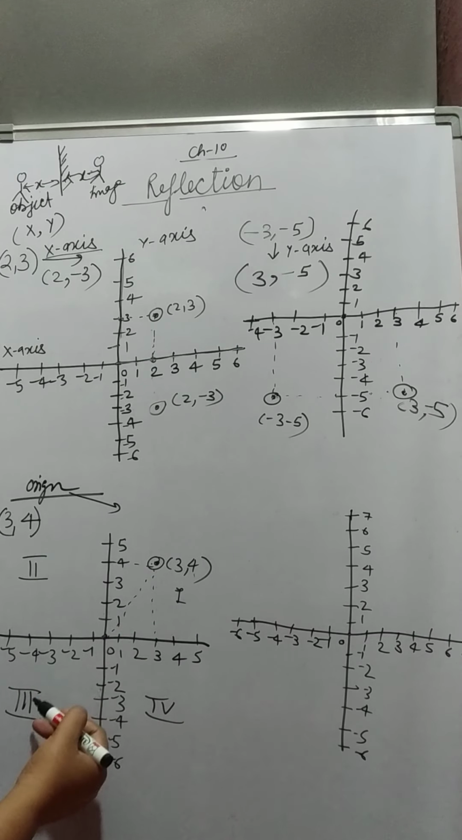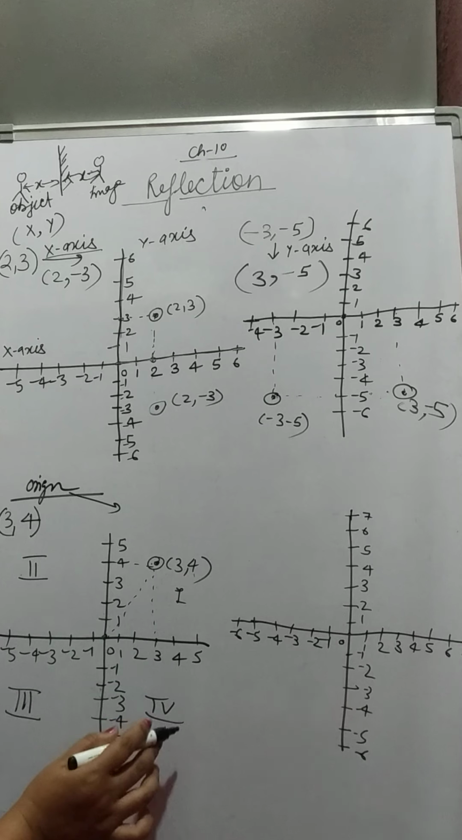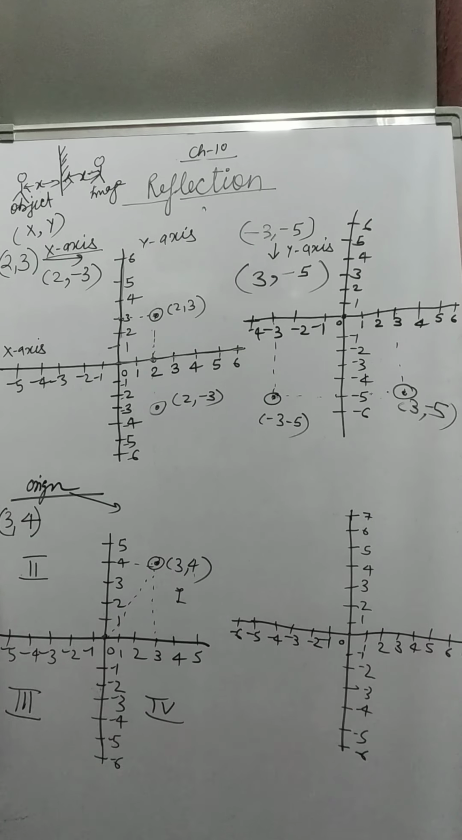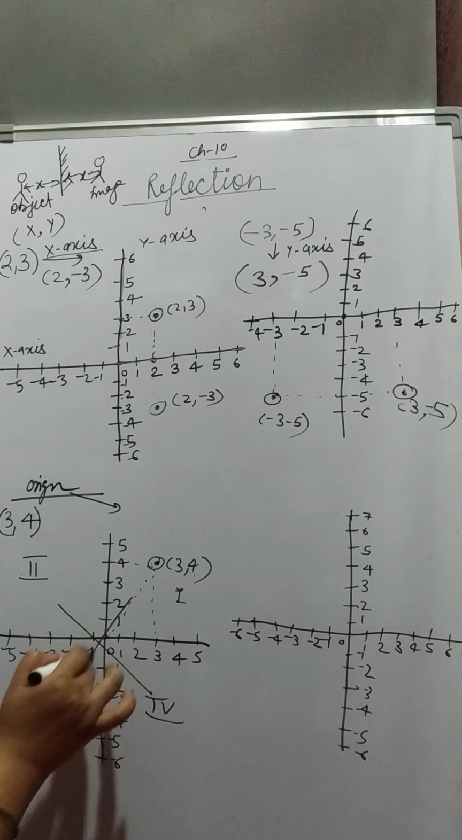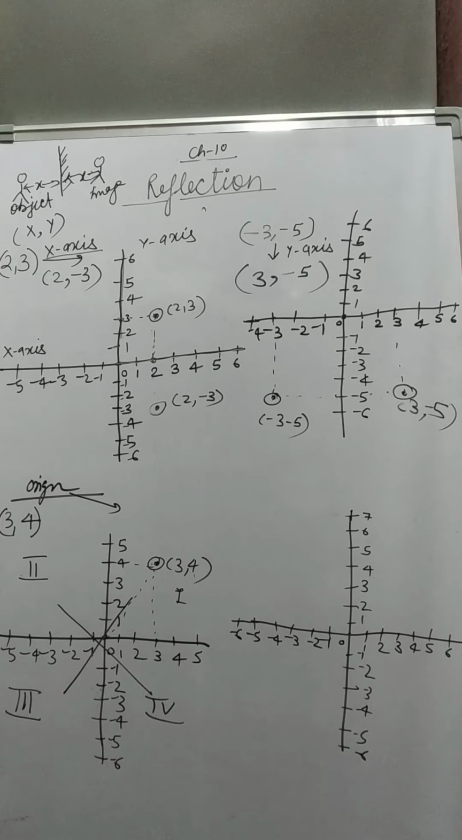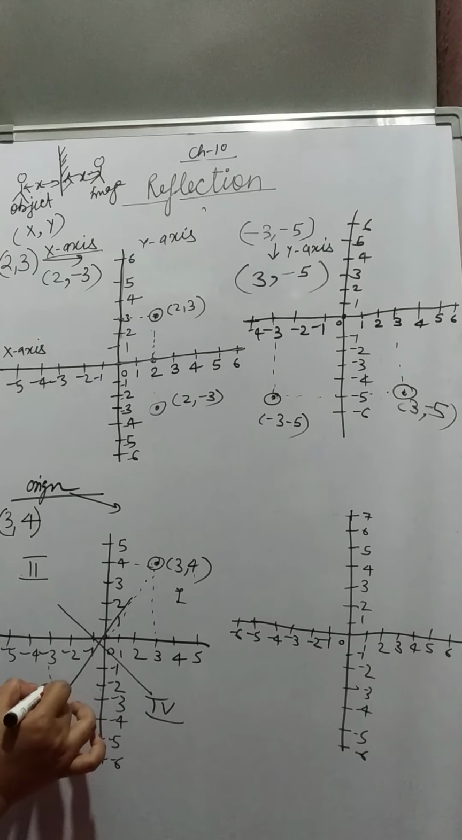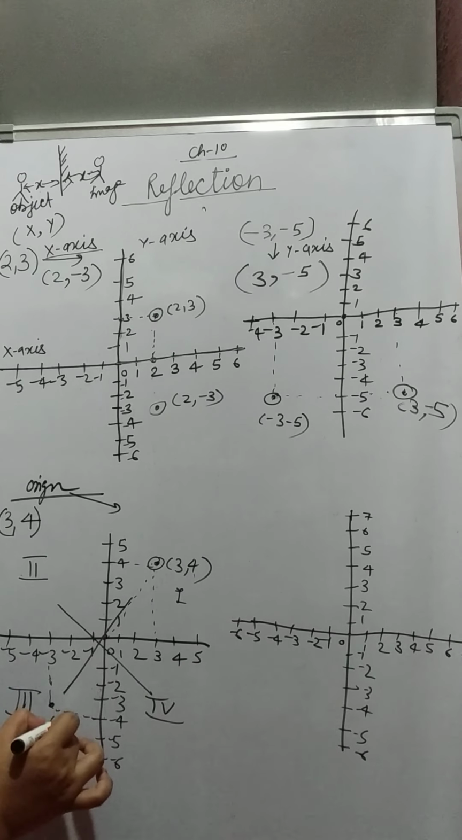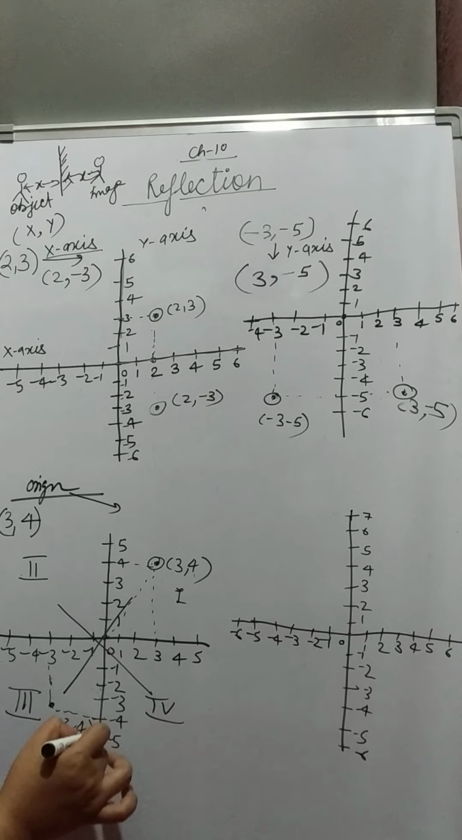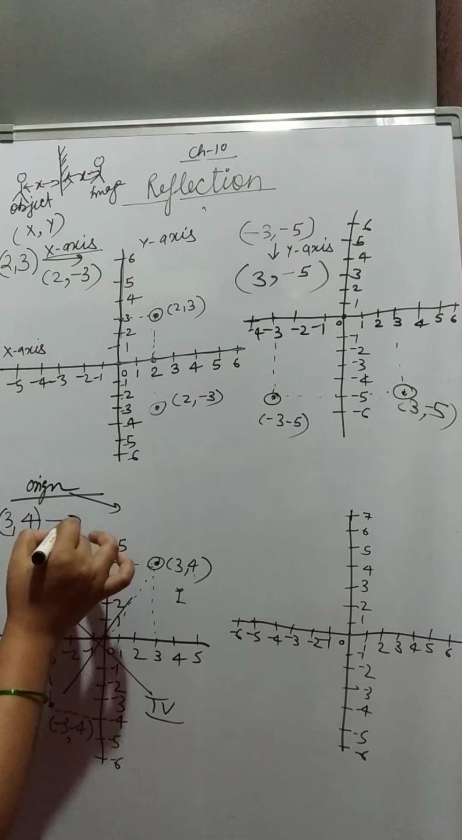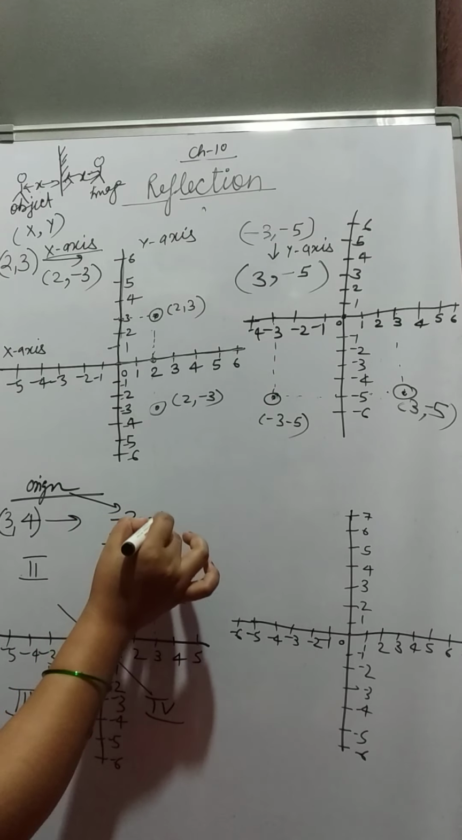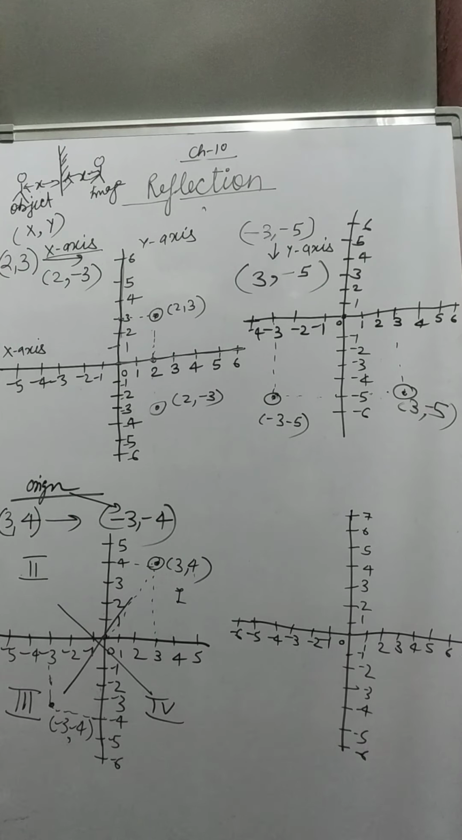Now reflect it. This is the first quadrant, second, third, and this is the fourth. The first will be reflected in the third, the second will be reflected in the fourth, the fourth will be reflected in the second. The reflection will take place in the form of an x. So 3 here will be -3 and 4 will be -4. It means that the signs of x and y both will be changed here. We will have (-3, -4).